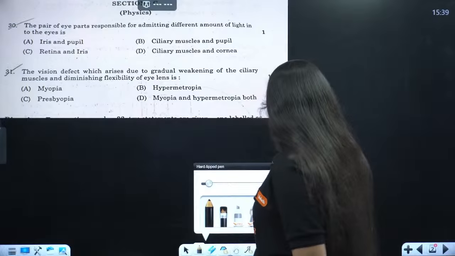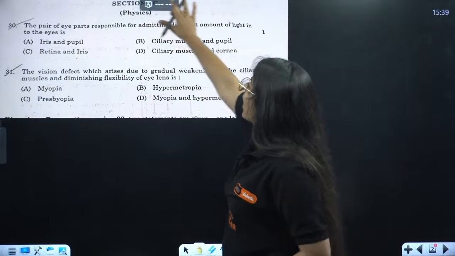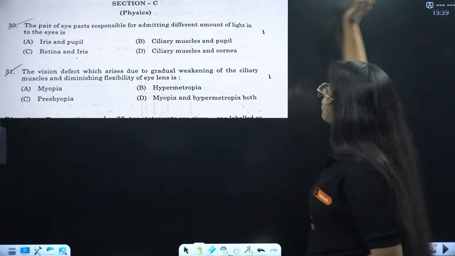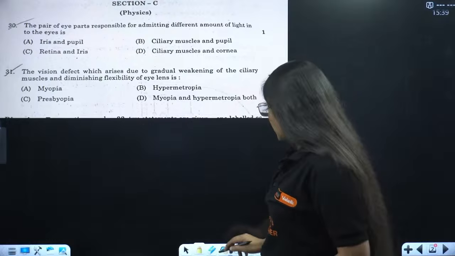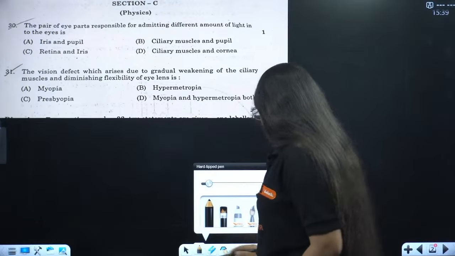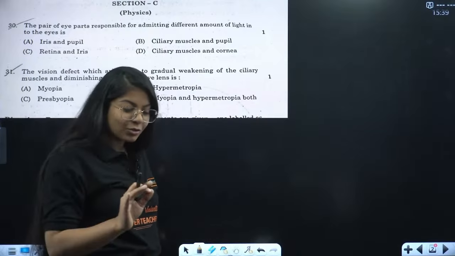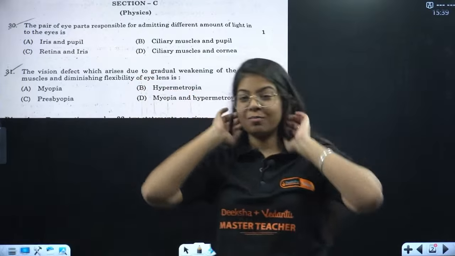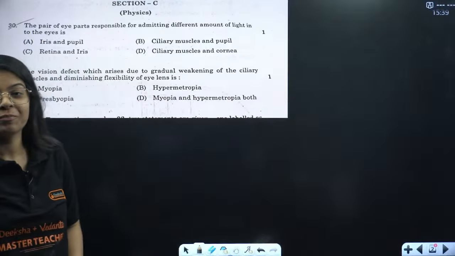The very first question of section C: the pair of eye parts responsible for admitting different amounts of light in the eyes is, oh man, I cannot tell you the number of times I have given you this question in the question bank, in the sample question paper, in the PYQs, even 1 day, 2 days before, right?